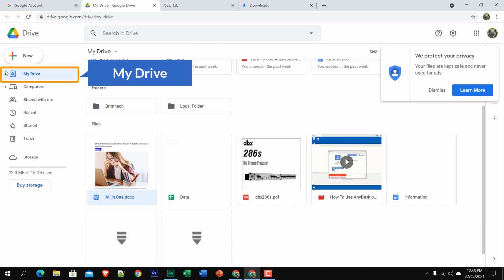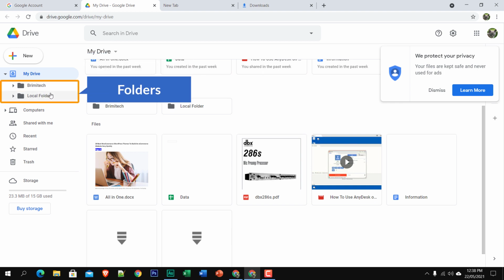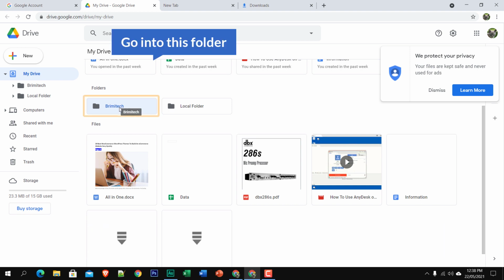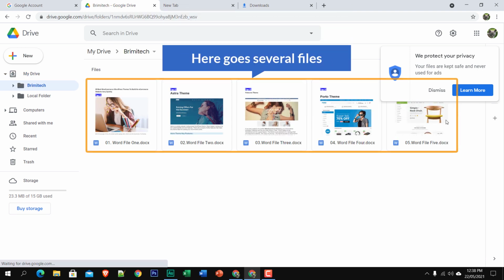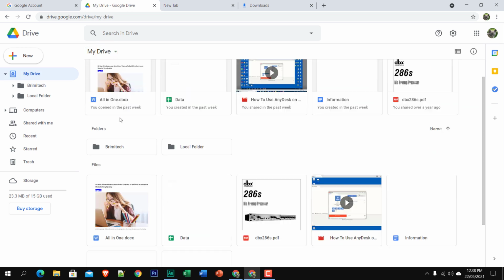Okay, now I'm going to show you how you can download a folder. Here is my drive. Here go the folders, and I'm going to show you how you can download this one. If I go into this folder, here go several files, and I'm going to get back.